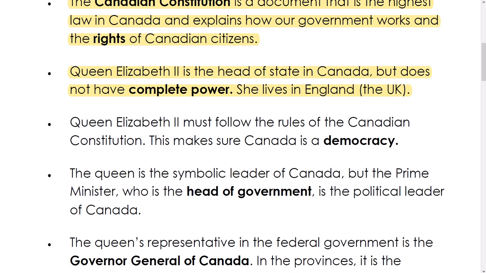Queen Elizabeth II is the head of state in Canada, but does not have complete power. She lives in England, the UK. Queen Elizabeth II must follow the rules of the Canadian Constitution. This makes sure that Canada is a democracy. The Queen is the symbolic leader of Canada, but the Prime Minister, who is the head of government, is the political leader of Canada.